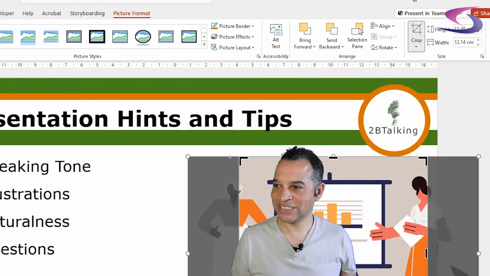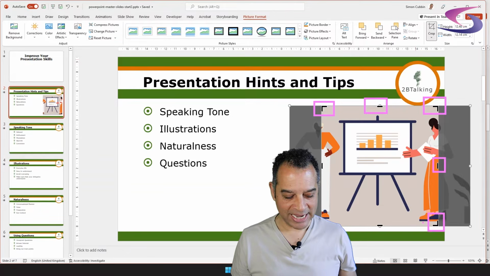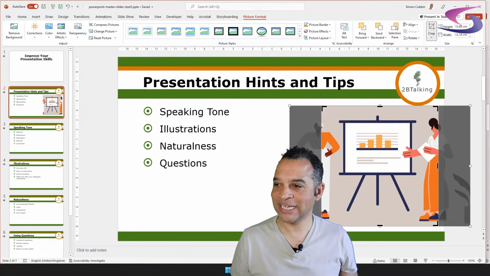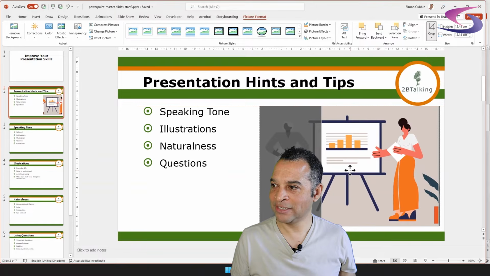Then notice that you can see crop symbols appearing on the edges and the corners of your picture, and you can see the picture grayed out here in the background. So what I want to do is drag this, go to the middle. You see how I'm doing this? Click and hold and drag that a bit to the left here, because I just want to see that woman there in that presentation.